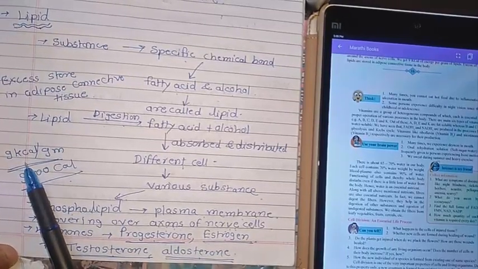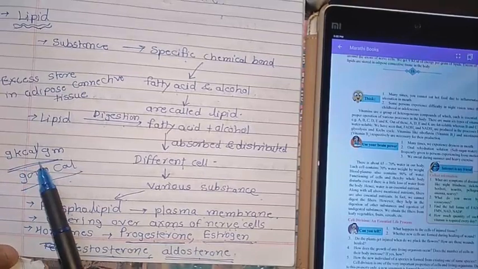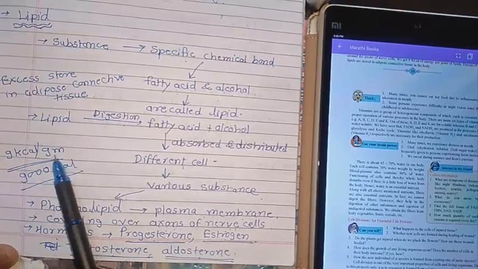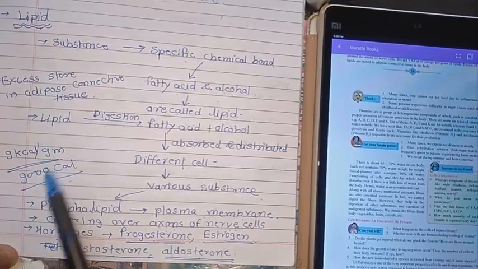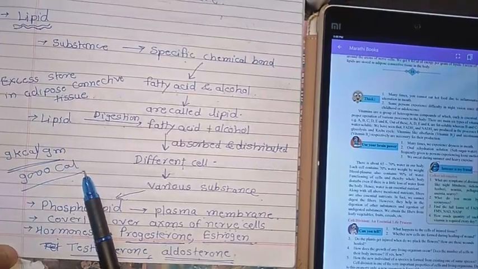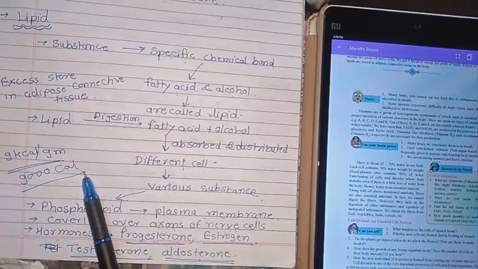And one gram of lipid gives 9 kilocalories. Per gram it is giving 9 kilocalories, which means 9,000 calories of energy from the use of lipid.